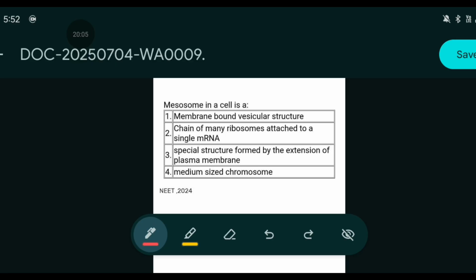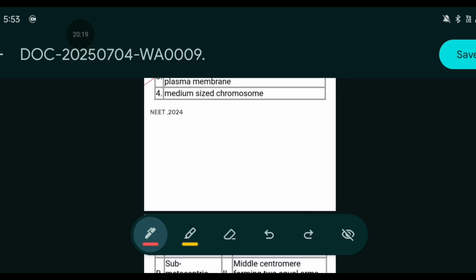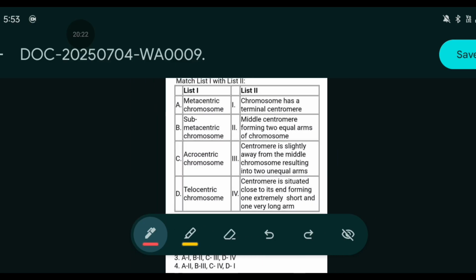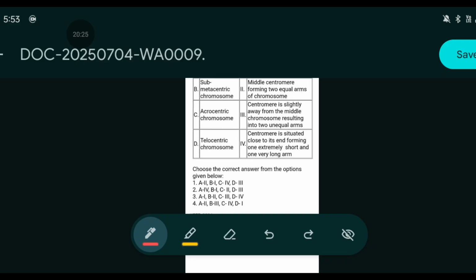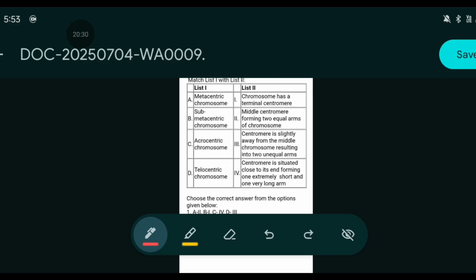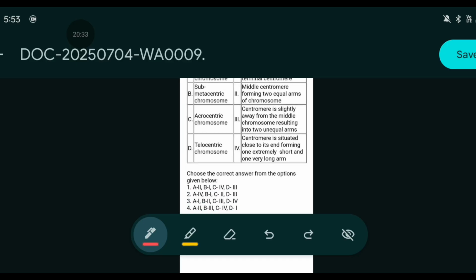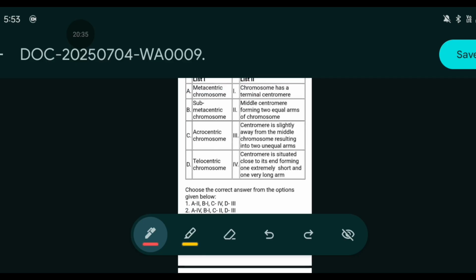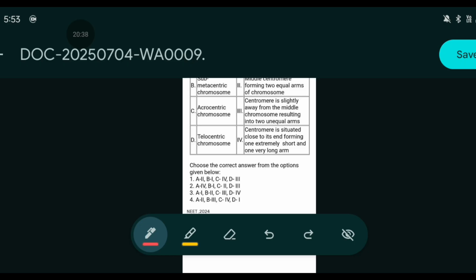Mesosome is a special structure formed by the extension of the plasma membrane. The answer will be a special structure formed by the extension of the plasma membrane. Again, the nucleus part is very important, so read it well, okay. Metacentric chromosome, it will be what? Middle centromere forming two equal arms, that is A will be 2. So both options 2 and 3 got cancelled. Now we have 1 and 4.